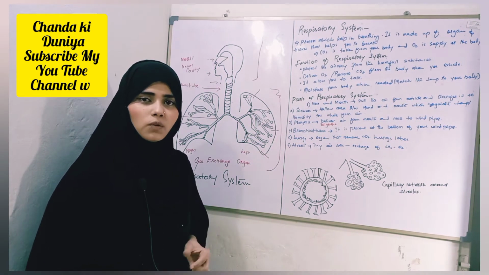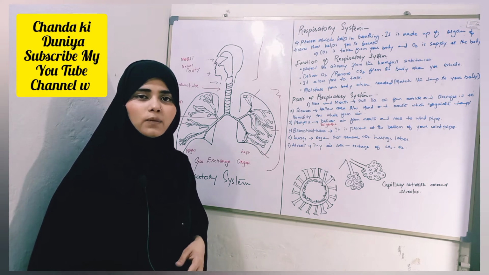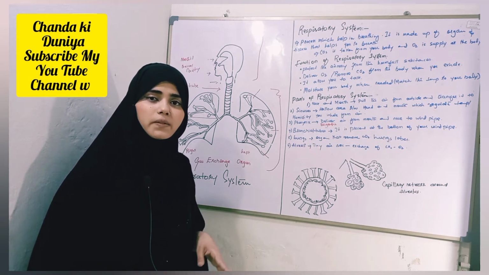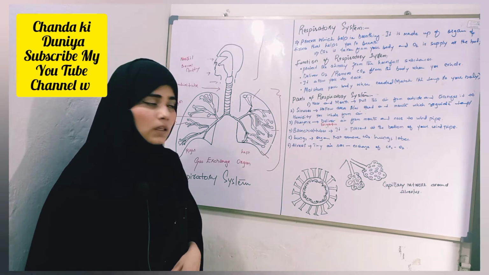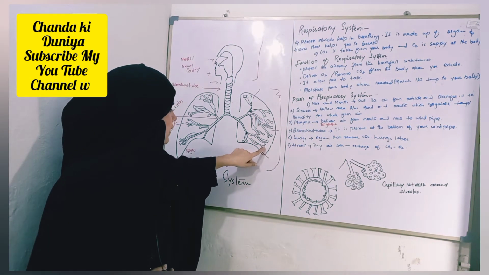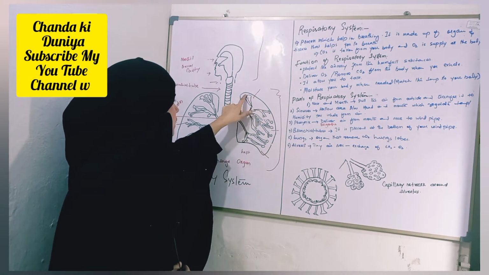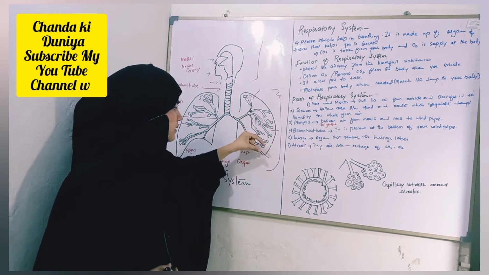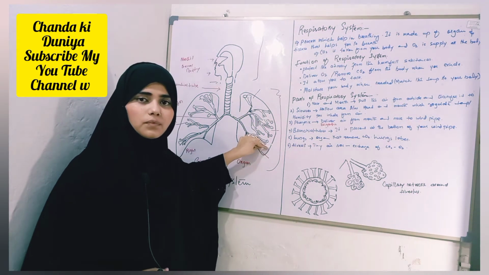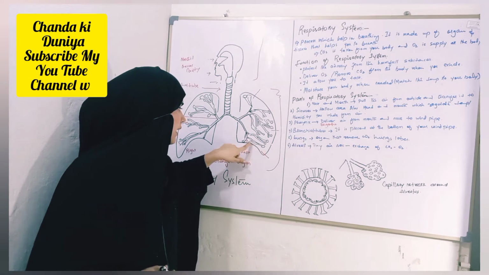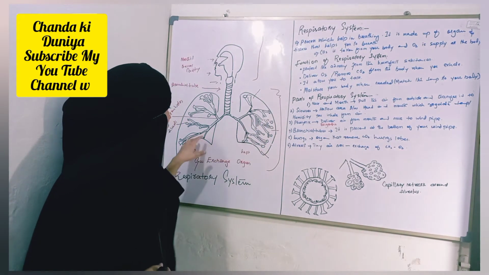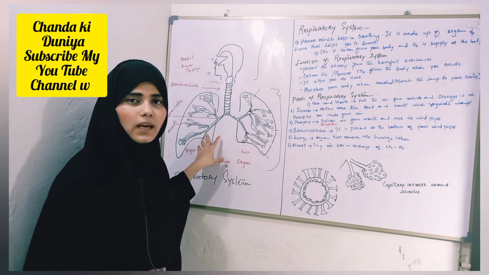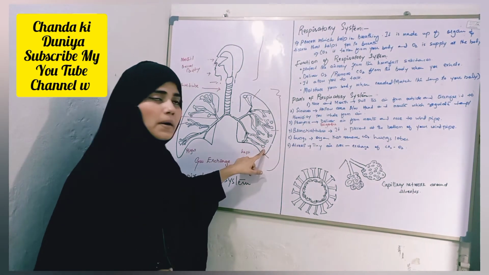Alveoli is the plural word. The singular of alveoli is alveolus. You can check at the terminal of the bronchiole, there is a sac-like structure. This is called alveoli. On each side of the lungs, you can see alveoli at the terminal of bronchioles.